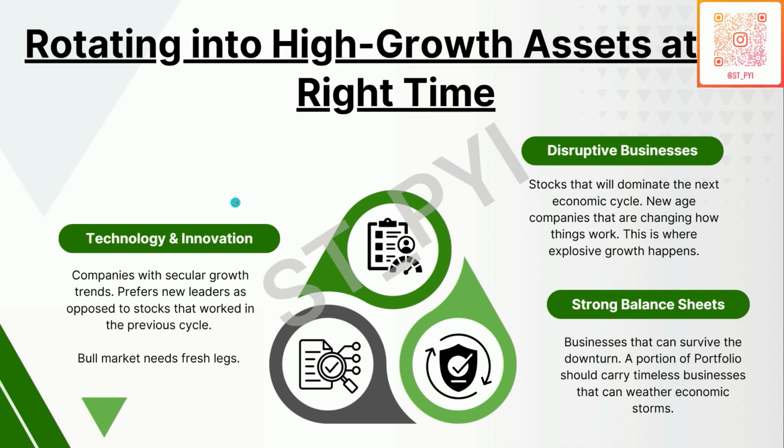So there are three broad categories that he looks at. Number one, technology and innovation. Number two, disruptive business. And number three, companies with strong balance sheet. When it comes to technology and innovation, he's always looking for companies with secular growth trends. Now you have to watch a couple of my previous videos to understand what is a secular growth trend in a company, what is a strong balance sheet in a company. This I've covered in detail in the last two videos. I'll link it in the comment section below, and I'll also link it up here.